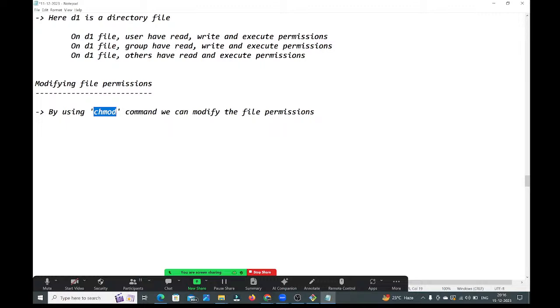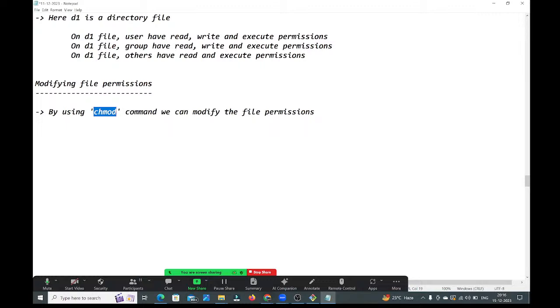What does chmod stand for? Change modification. See, guys, here we can modify the file permissions by using the chmod command.